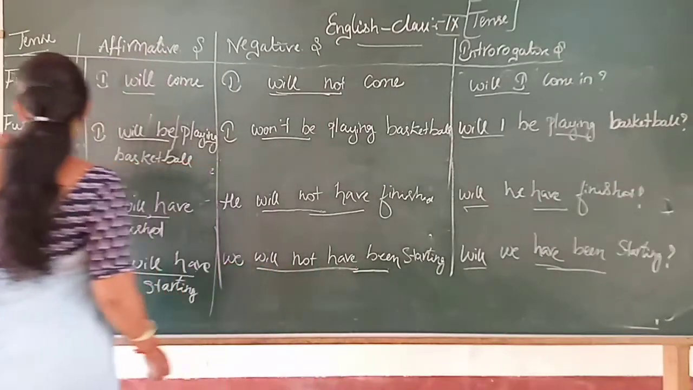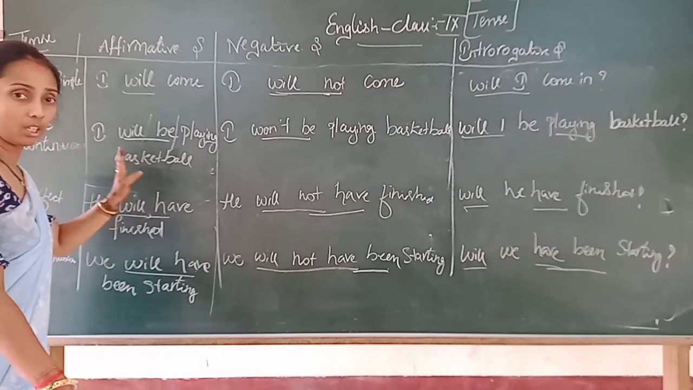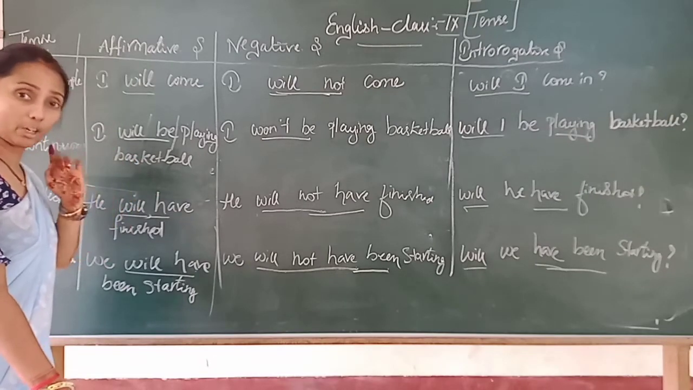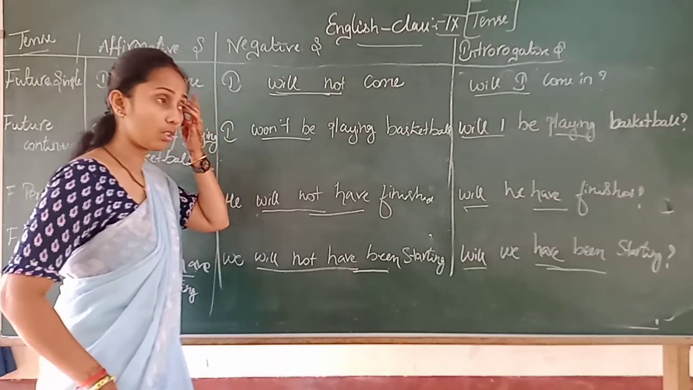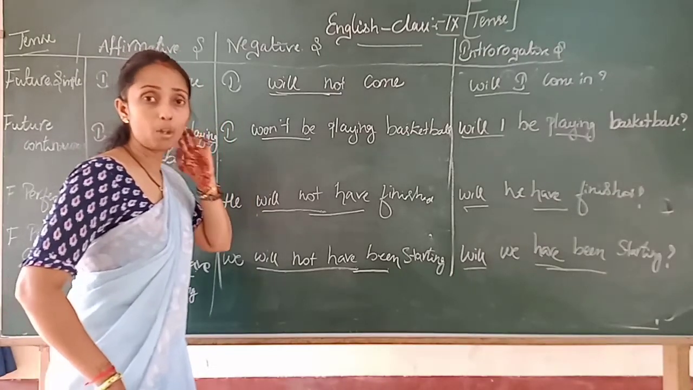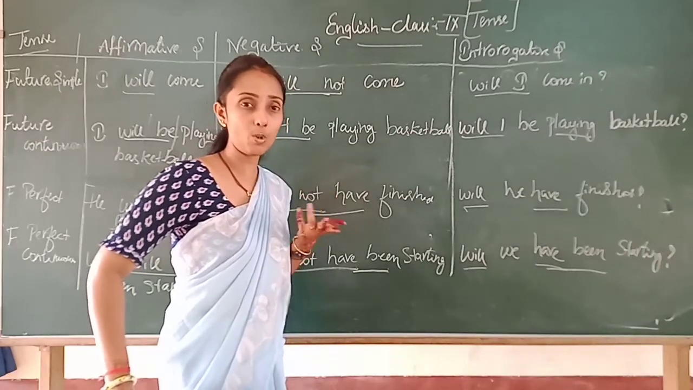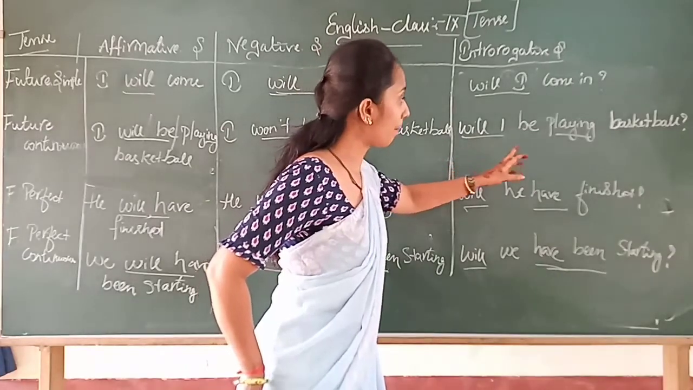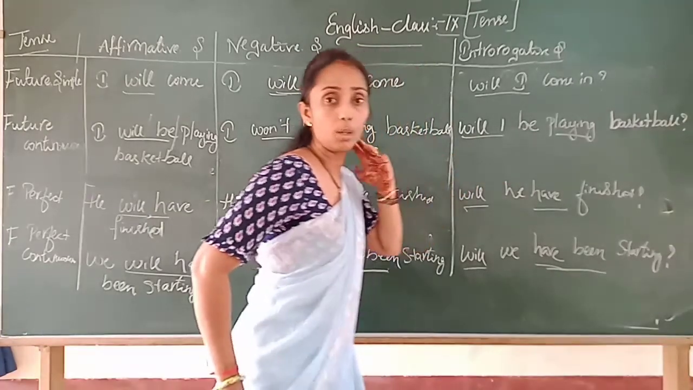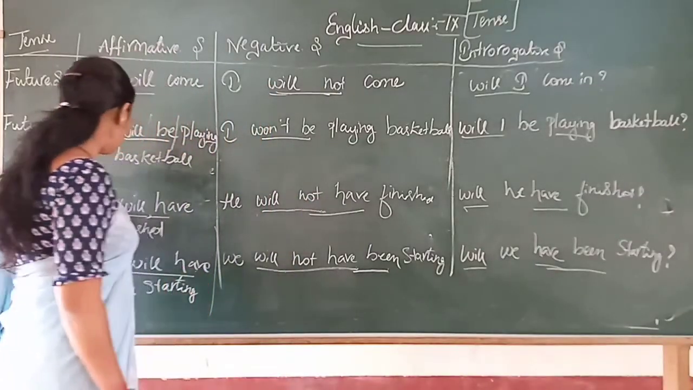See, future simple tense, I will be playing basketball. ನಾನು ಬಾಸ್ಕೆಟ್ಬಾಲ್ ಆಡುತ್ತೇನೆ. Won't I be playing basketball? So ನಾನು ಬಾಸ್ಕೆಟ್ಬಾಲ್ ಆಡುವುದಿಲ್ಲವೇ, because that is in a future form where you are asking. Then will I be playing basketball? ನಾನು ಬಾಸ್ಕೆಟ್ಬಾಲ್ ಆಡಬಹುದೇ.